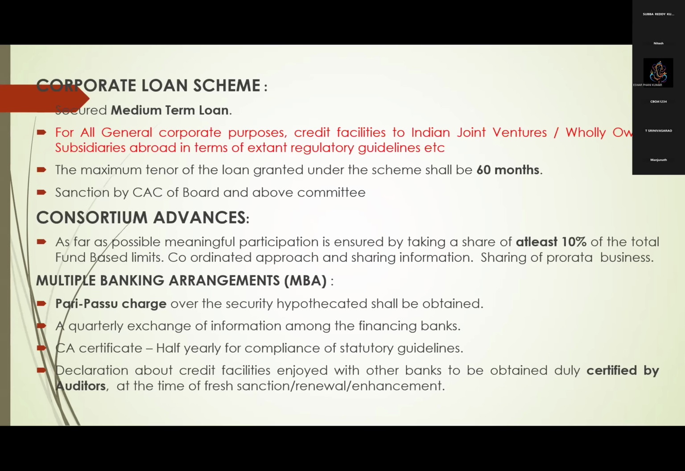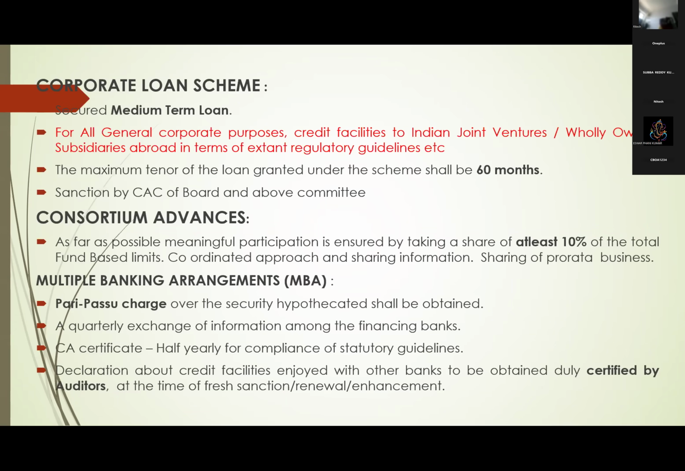Next, second line is there will be quarterly exchange of information. Even in consortium it is there. Here also it is there among financing banks. And next is chartered accountant certificate half yearly for compliance of statutory guidelines. Reserve Bank guidelines, what are their statutory guidelines? They say there are no employee provident fund overdues, etc., and there are no tax arrears with the government. Like that, some guidelines are there. Those guidelines they have fulfilled, complied. Like that, the chartered accountant has to give a certificate. Half yearly, we have to give this. They have to submit this certificate in case of MBA.